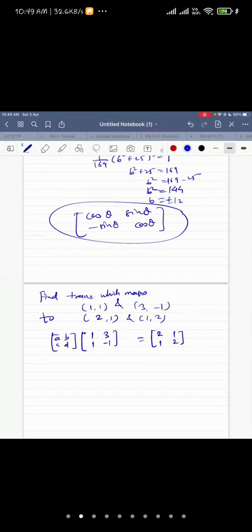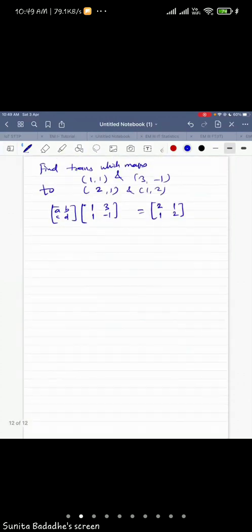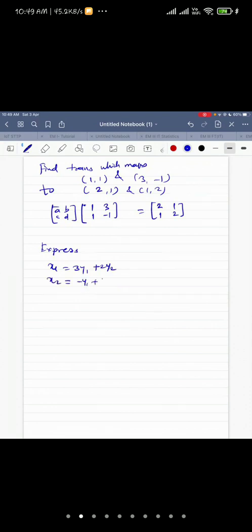So this is a kind of question which one can ask, or there may be such type of transformation. Express x1 equal to 3y1 plus 2y2, x2 equal to minus y1 plus 4y2, then y1 equal to z1 plus 2z2, y2 equal to 3z1.